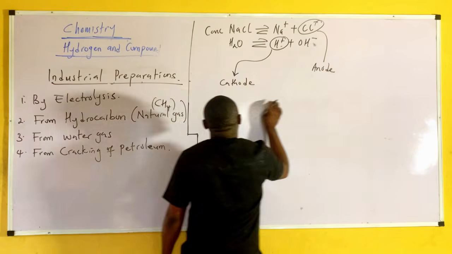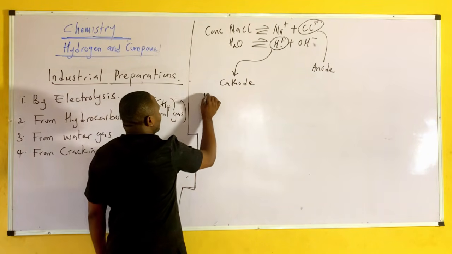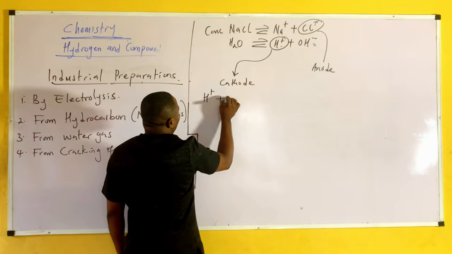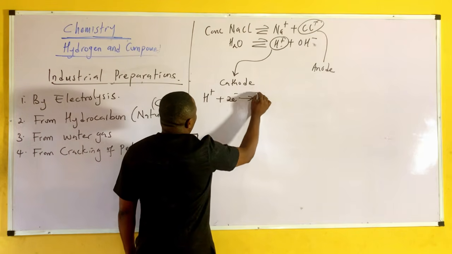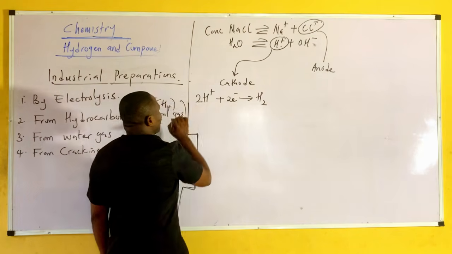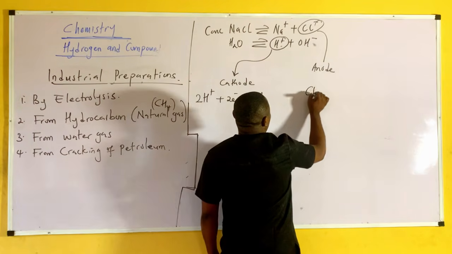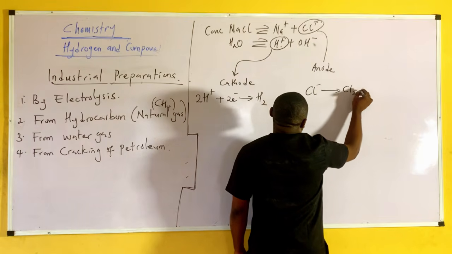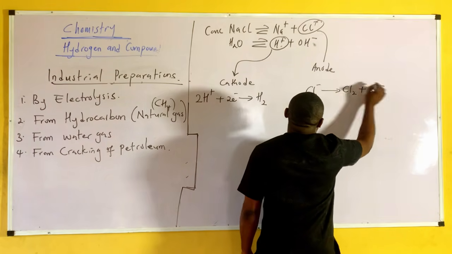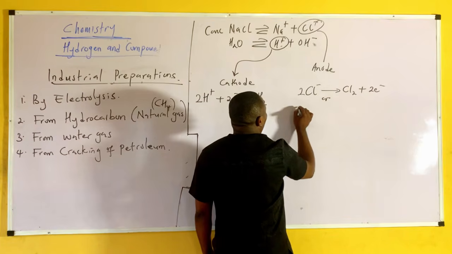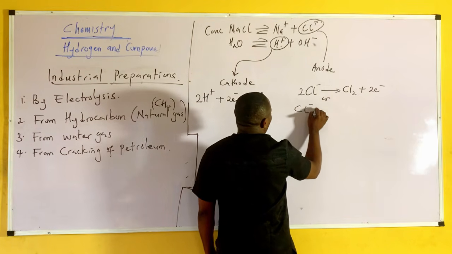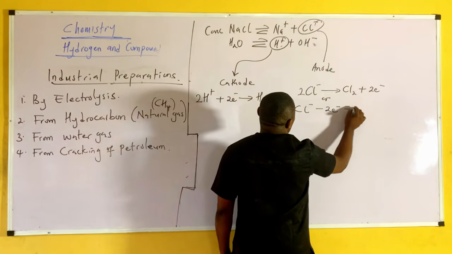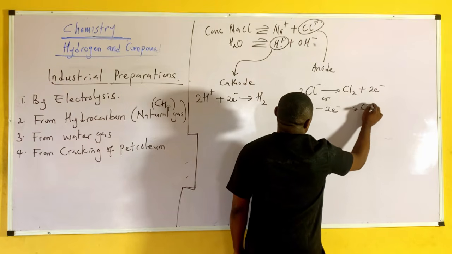Now what happens? This will be H+ plus 2e- to give us H2 balanced, while this will be Cl- to give us Cl2 plus 2e-. Or we have it as 2Cl- minus 2e- to give us Cl2.